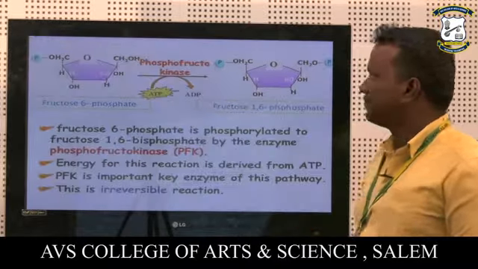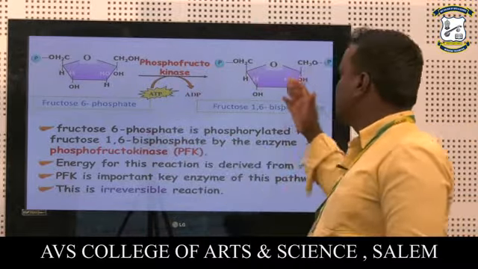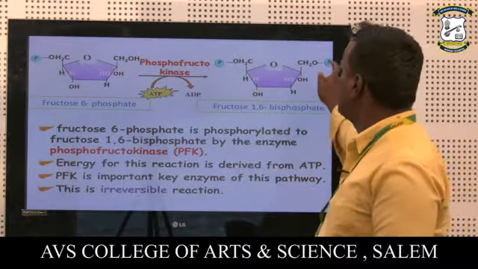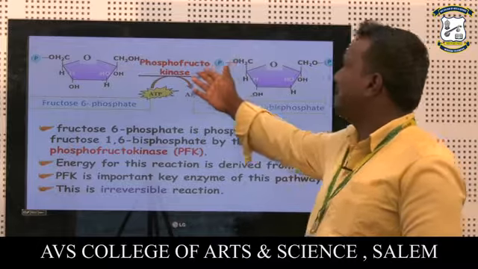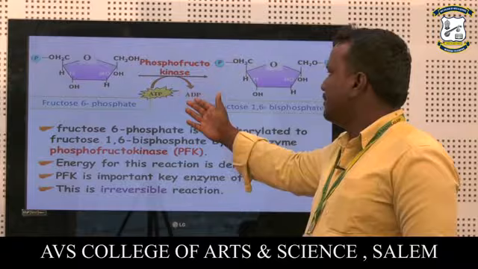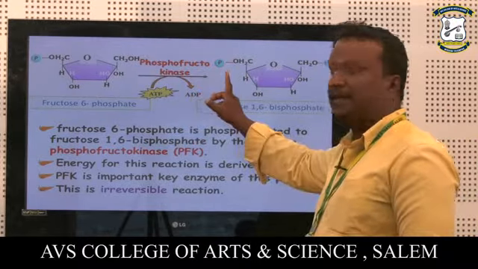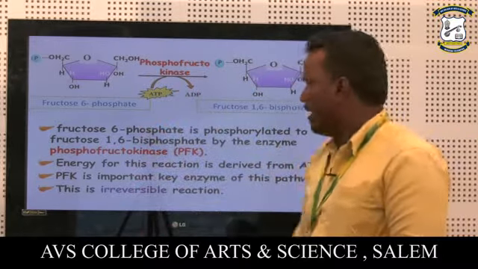Next, it is the third reaction. Fructose 6-phosphate is converted to fructose 1,6-bisphosphate. Two phosphate groups are present, at the first position and the 6th position. With the help of the enzyme phosphofructokinase, utilizing a phosphate from ATP, which becomes ADP, it is an irreversible reaction, so it cannot come back.